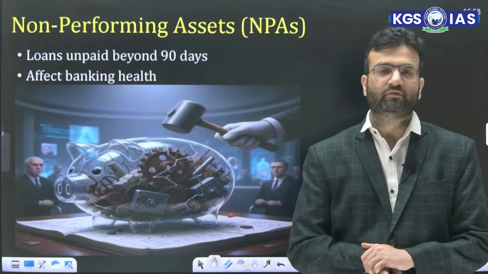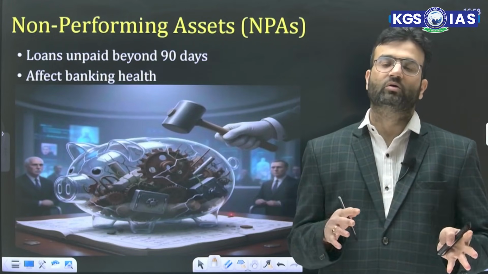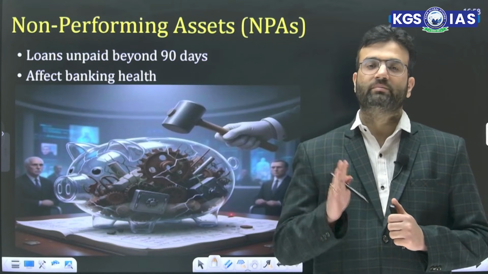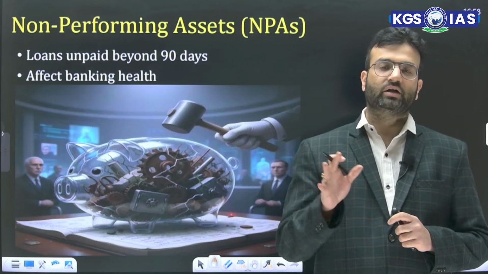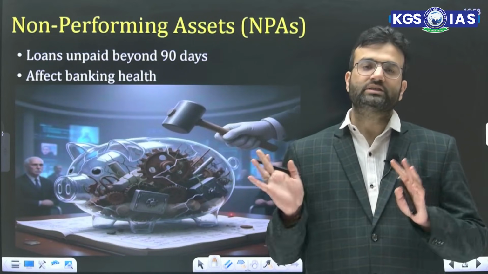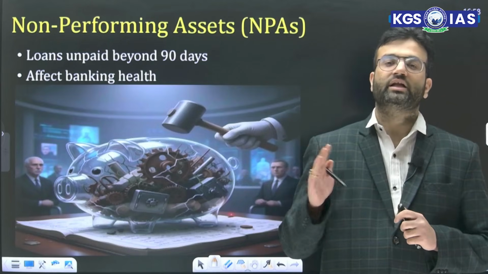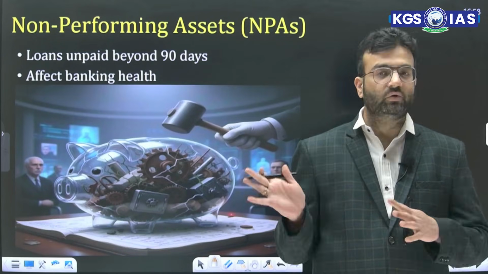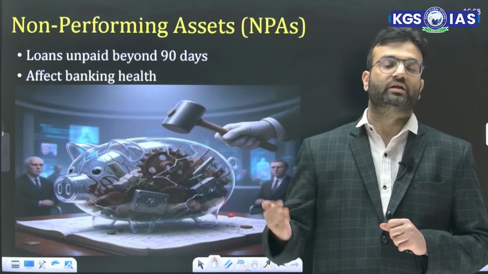Next is non-performing asset. What is this non-performing asset? Whenever any kind of loan is taken by a person, group or institution and they are not able to repay any interest, installment or principal, and 90 days have expired, banks generally call it an NPA. Now this NPA, if it keeps on increasing, shows that the financial health of the banks is not that good. So usually now, whenever the banks give loans, they take care of proper KYC so that their NPA should not increase a lot.